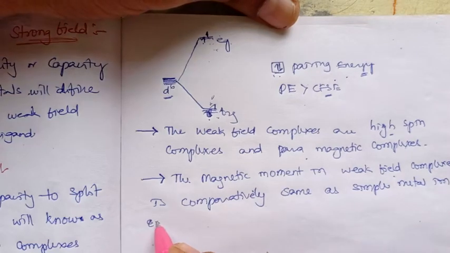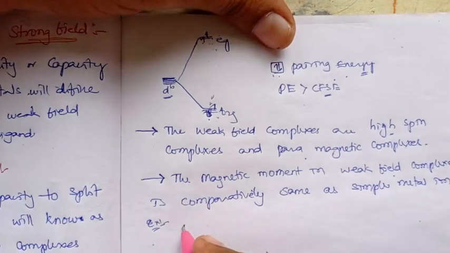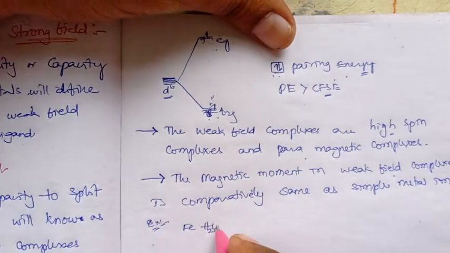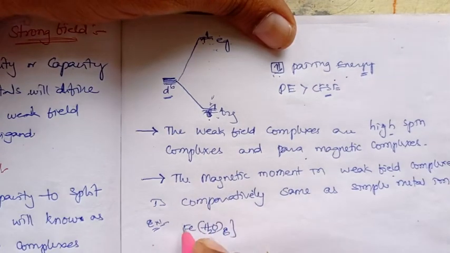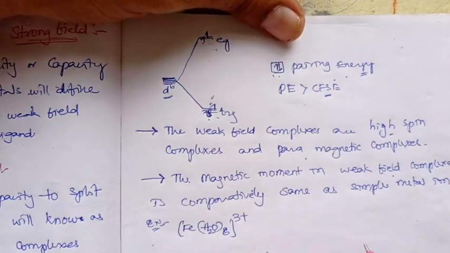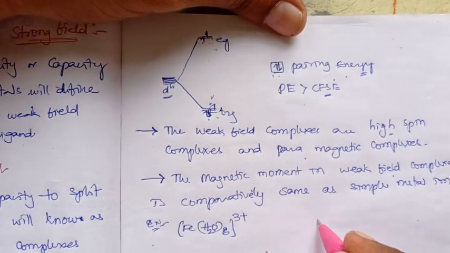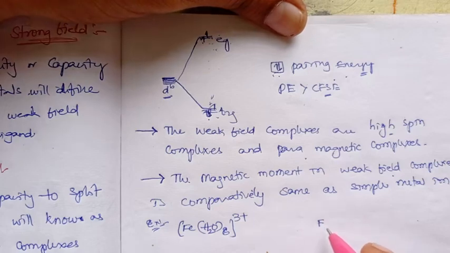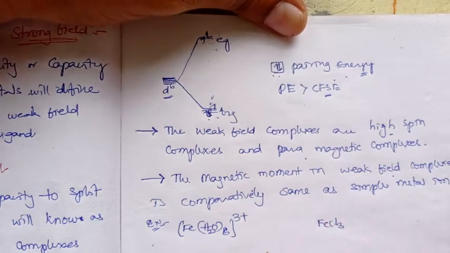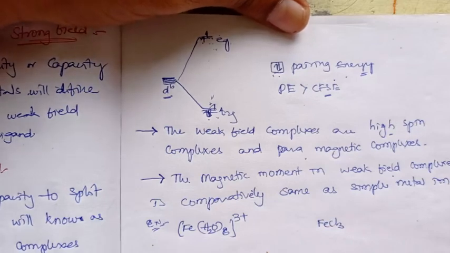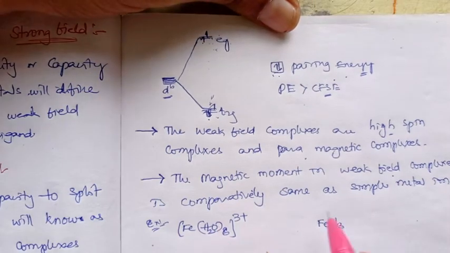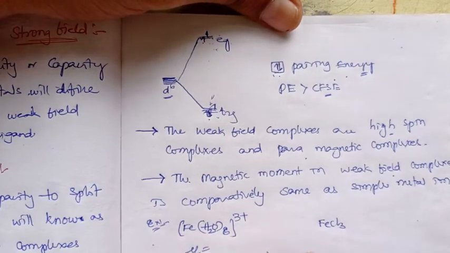Let us take an example. Take a weak field complex of ferric, the hexaaquoiron(III) complex, and a similar simple ferric ionic compound, ferric trichloride. When we compare the magnetic moment of these two, the mu value will be one and the same.